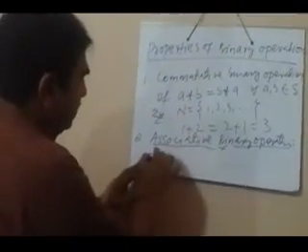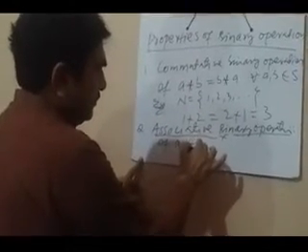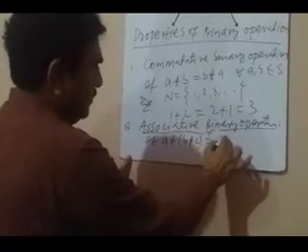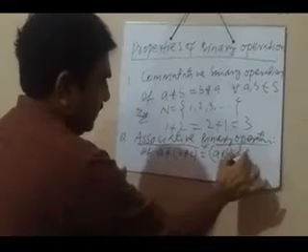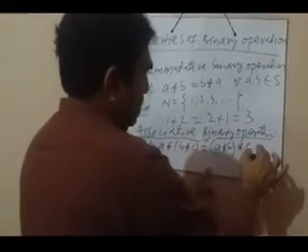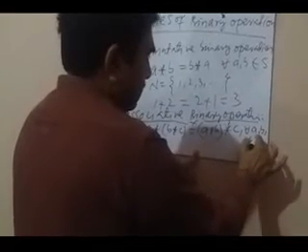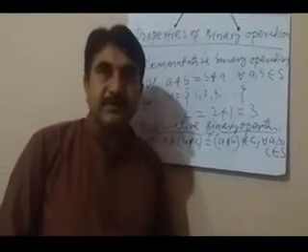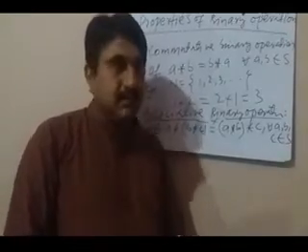So, if A binary operation (B binary operation C) in brackets equals (A binary operation B) in brackets binary operation C for all A, B and C belonging to the set S, then this binary operation star is called an associative binary operation on S.